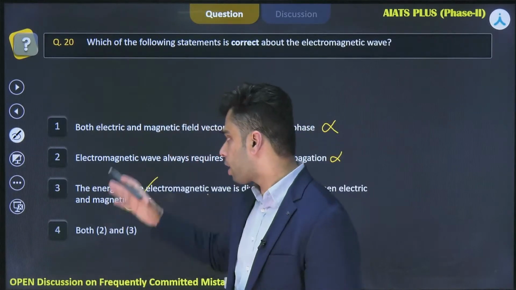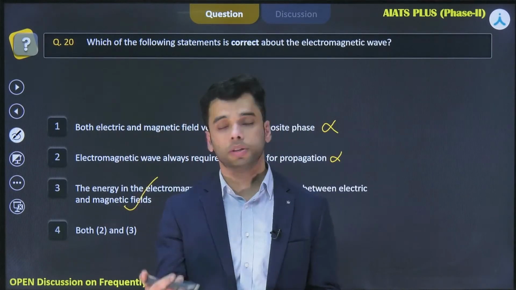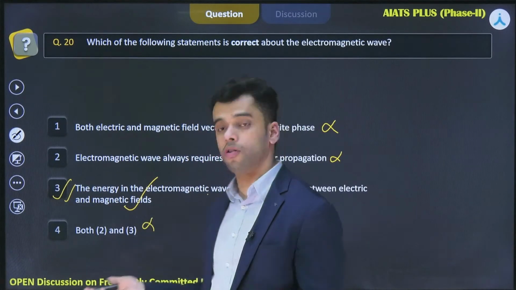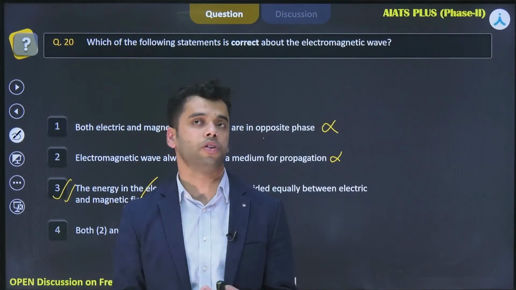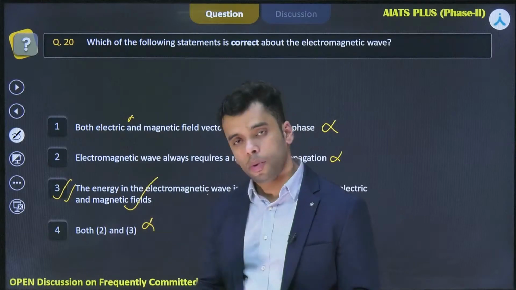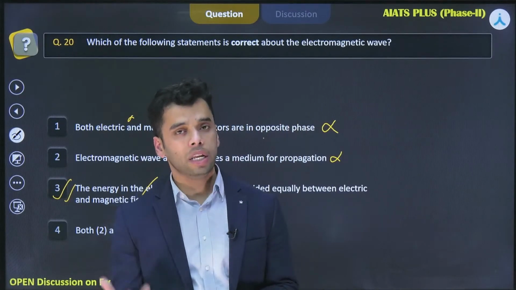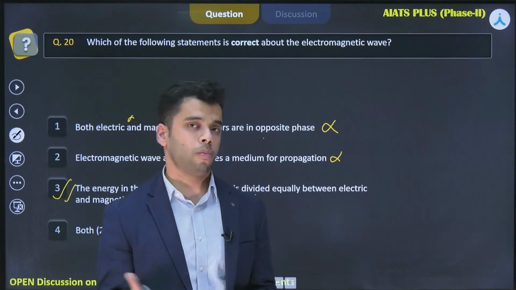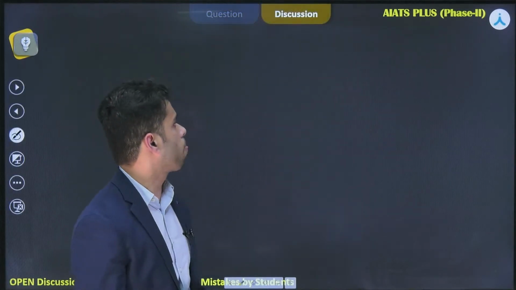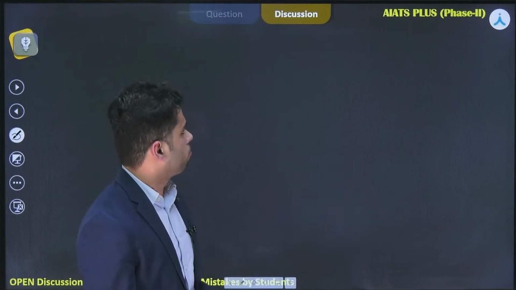So the only correct answer among all these three statements is option 3, right? So option 3 should be the correct answer. Option 4 says both 2 and 3 are correct. Obviously this one seems wrong. So I hope I made this point clear to you, how to deal with the theoretical problems of electromagnetic waves. Now let's move forward to the next problem.